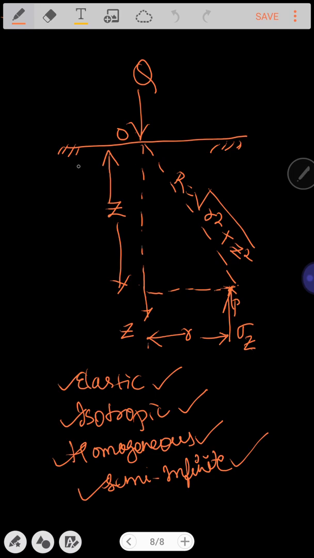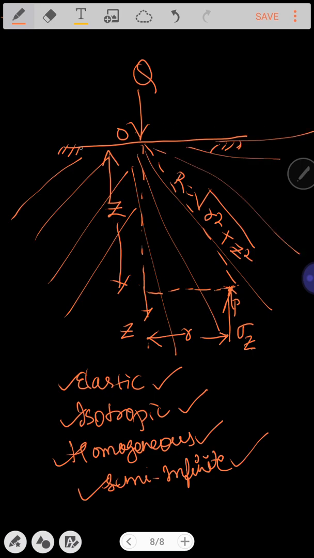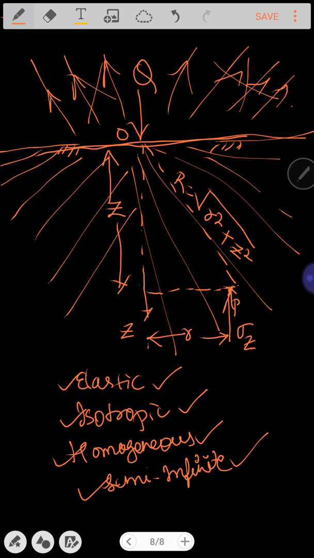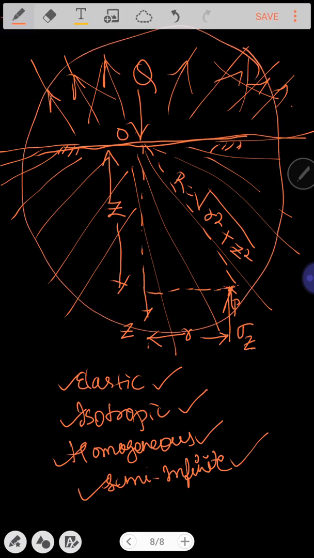Because you may be finding infinite directions below the ground surface, but you may not be expected to see the infinite directions above this ground surface. Why? Because this is not possible, since I am considering this layer of the ground as a solid boundary. So if you try to consider this as a whole space, this is considered to be a semi-infinite body. Why is this a semi-infinite body?